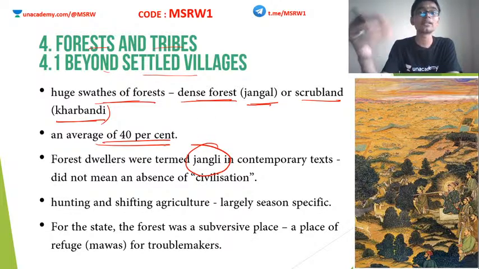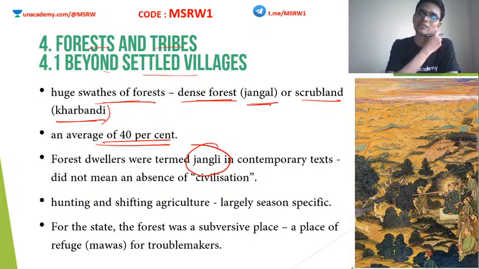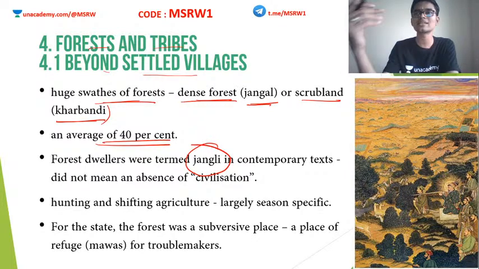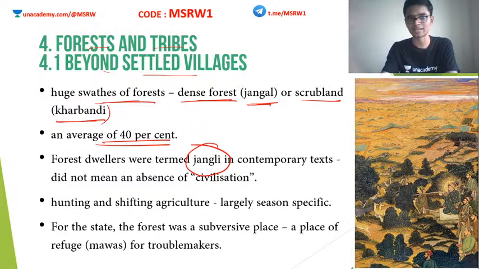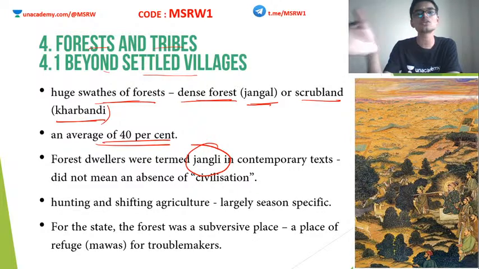Okay, the contemporary textbooks used to refer to these tribal people as jungli. But in modern day, if we use the word jungli, it means lack of civilization. Okay, I mean, we call it a negative term. But in these textbooks, they are not meant as a negative term. They are simply terms used to refer to people who lived in jungles. So jungli, that's it. Nothing more.